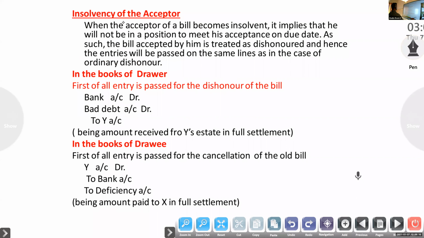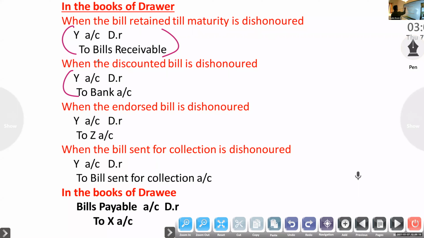We credit cash if the amount is given by the drawer, which is normal. If the bank is giving, then you have to write bank. Okay, now the five cases are over. Next one.